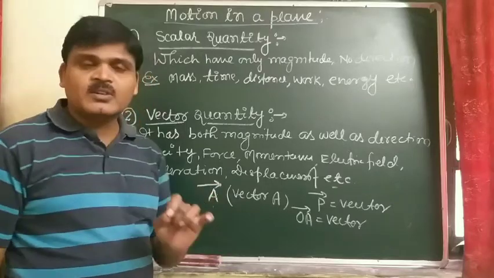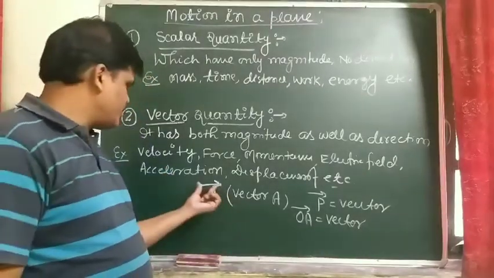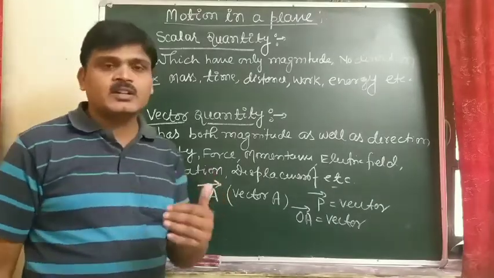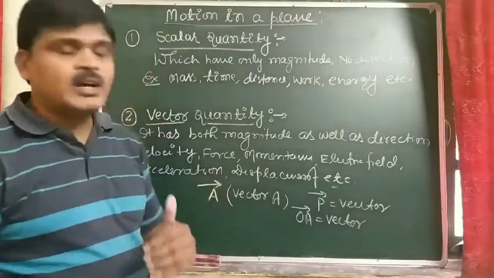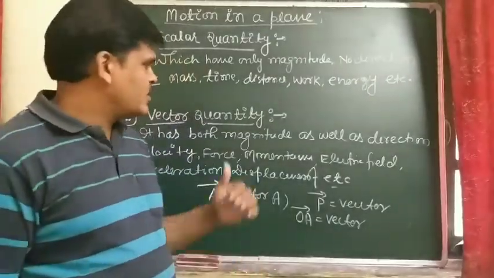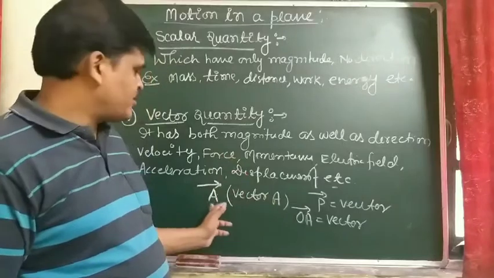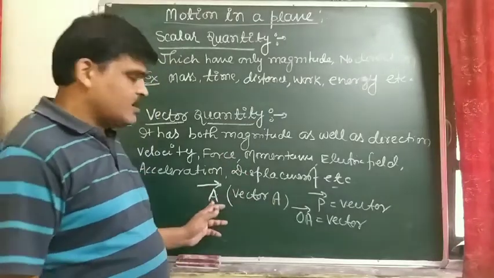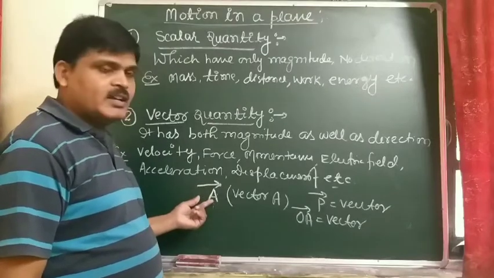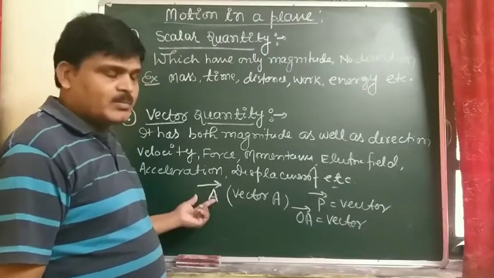So those physical quantities which have both magnitude, that is the length, and direction, they are said to be vectors. And a vector can be represented by placing an arrow on the head of any alphabet.